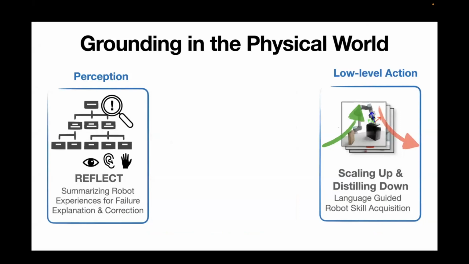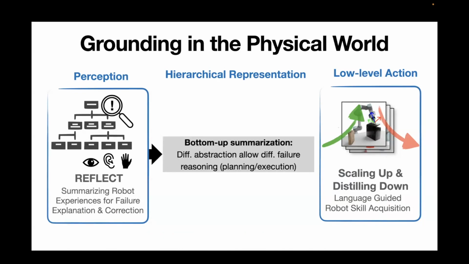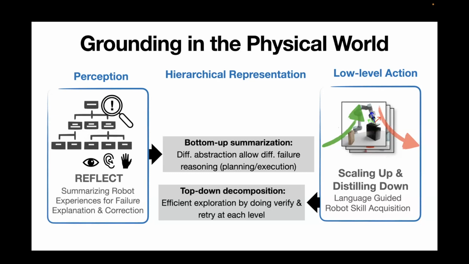So to summarize, if we look at both projects at the same time, one thing we can notice is that this kind of hierarchical representation is quite important and useful for grounding large language models, or language models in general, into the physical world. In the first case, we build a bottom-up summarization. By using different abstraction levels, we allow the system to perform different levels of failure reasoning, such as planning failures or execution failures.